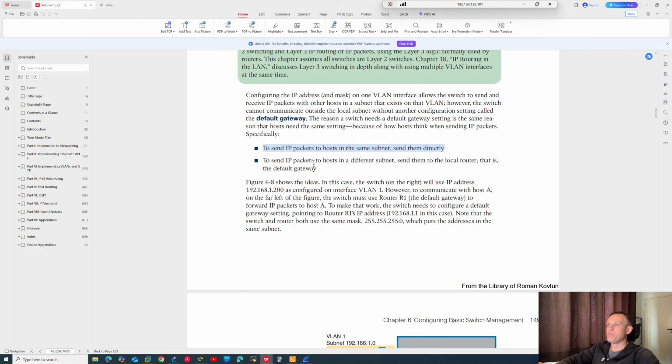But to send IP packets to hosts in a different subnet, send them to the local router that is the default gateway. Different subnet, default gateway. We have to configure a specific default gateway to go to a different subnet, or from a different subnet reach this switch.